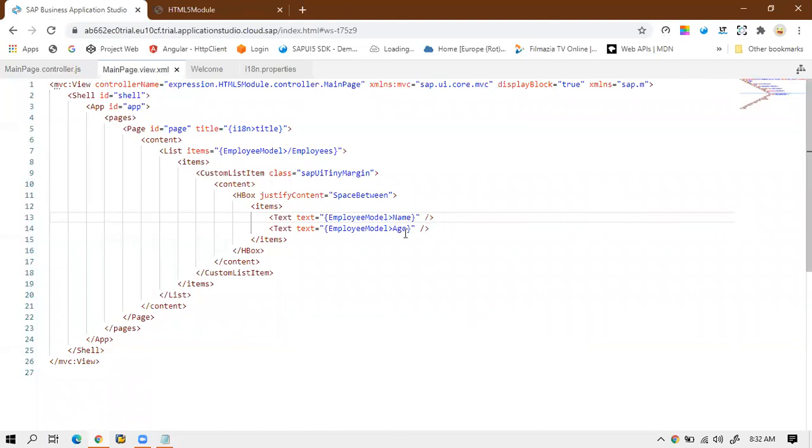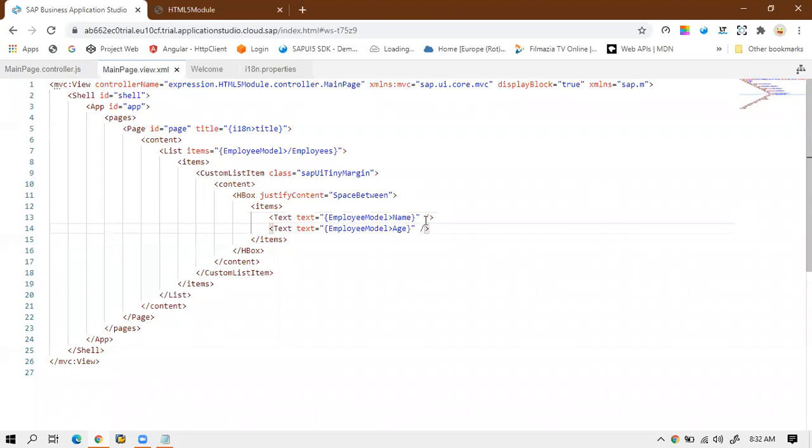You can pass multiple values as parameters to the function in real time, and it will return a particular output, so that it can be displayed as a text message or any information on the list item.